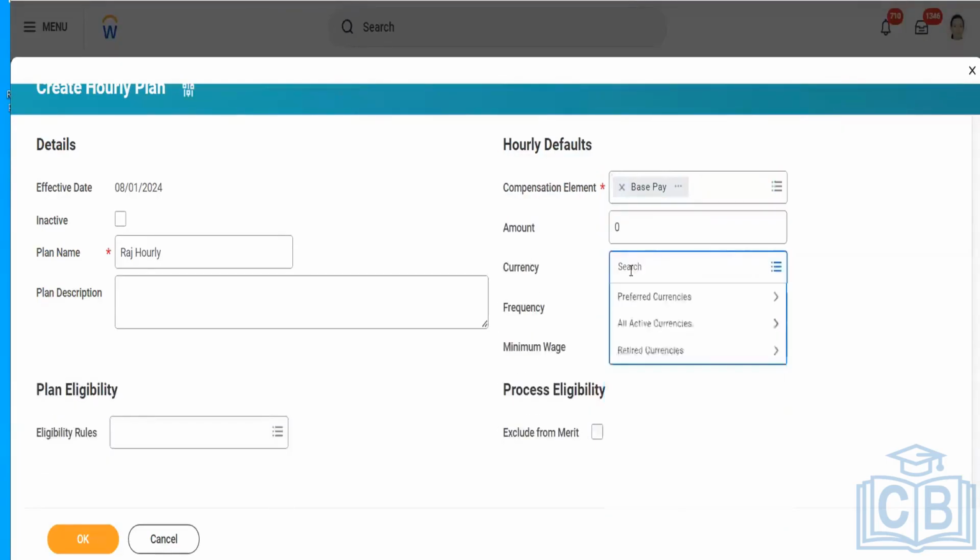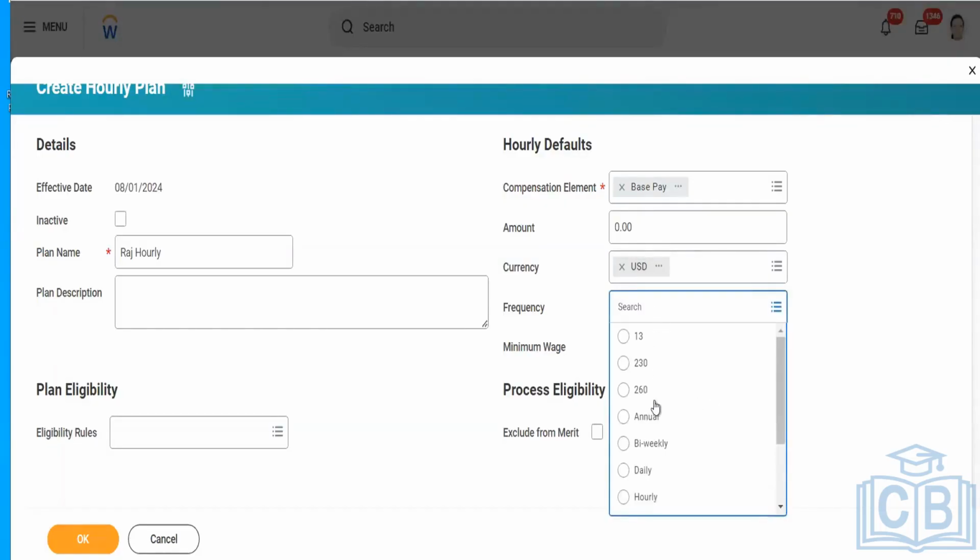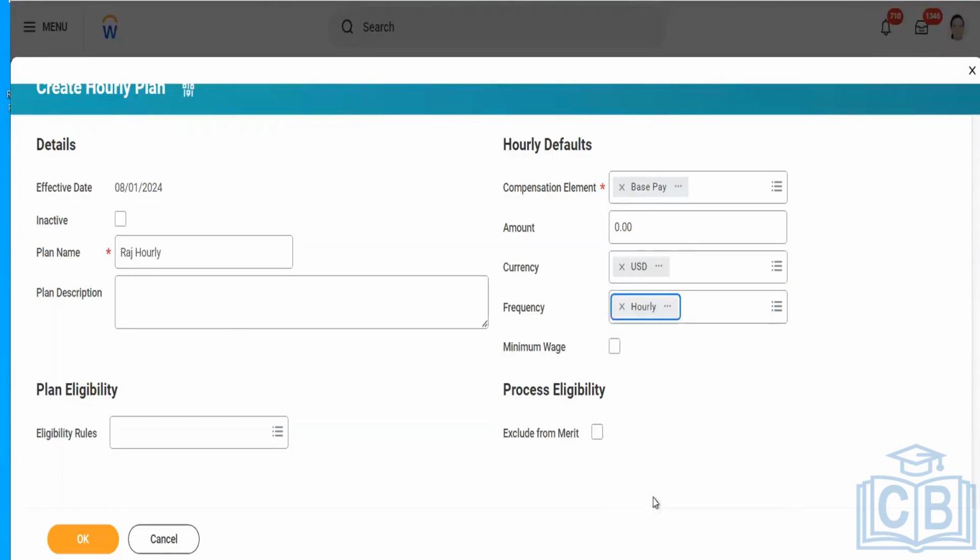We can just mention the currency. Let's take an example for US. We can define here the frequency. I will define it on an hourly basis because that is what I am referring to. Minimum wage: if I want to define any specific minimum wage, I can use this, or else we can ignore it.